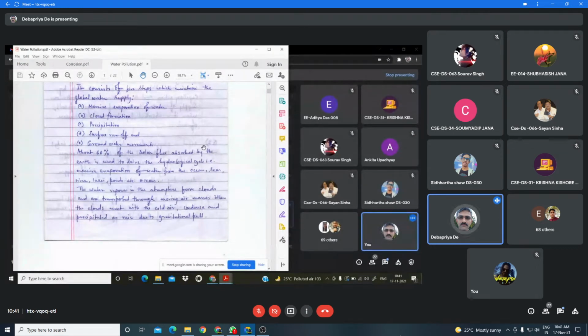So the main substance which is actually the measure of water quality is the dissolved oxygen. Dissolved oxygen is an important water quality parameter. If the dissolved oxygen content in water is decreased, then we can say that water cannot be used for any type of drinking or recreational purpose.